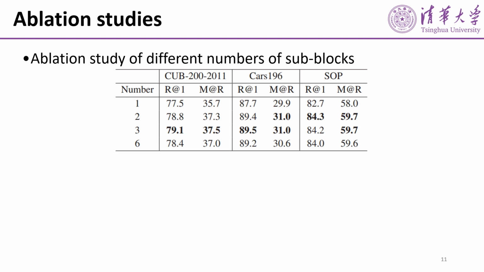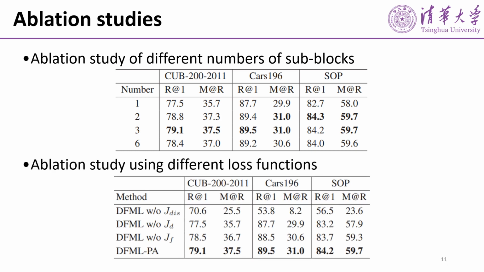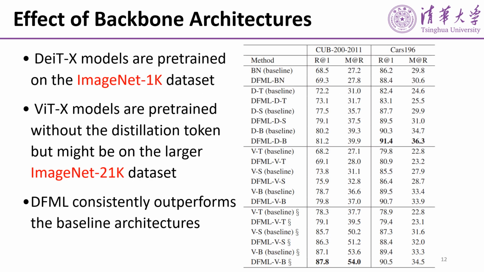These are our ablation studies. We adopted different numbers of subblocks to test the performances of deep factorized metric learning. In addition, using different loss functions also influenced the results to a certain extent. We also verified the effects of the backbone architectures.